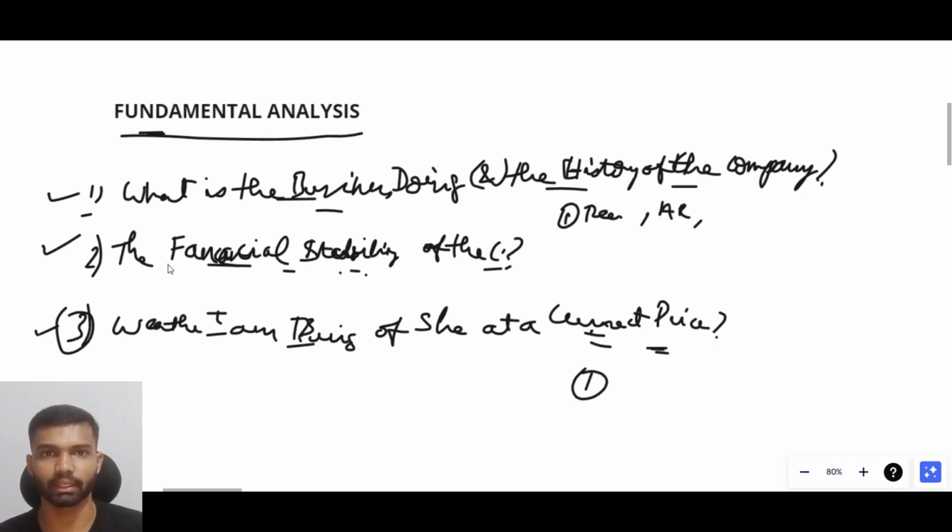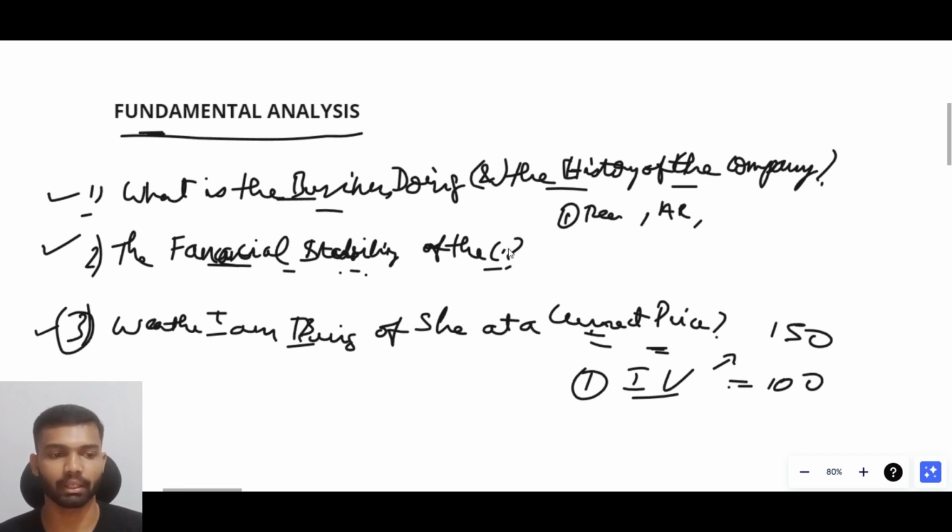To know that, in the Intelligent Investor book we studied the thing called intrinsic value. The intrinsic value is nothing but the real value of the company. We should never buy a share at a price higher than the intrinsic value of the company. Let me explain. If you consider the intrinsic value of the company is 100 rupees, and now the share is trading at, let's say, 150 rupees, then we should not buy the company.